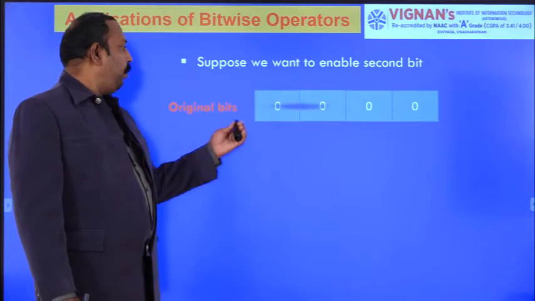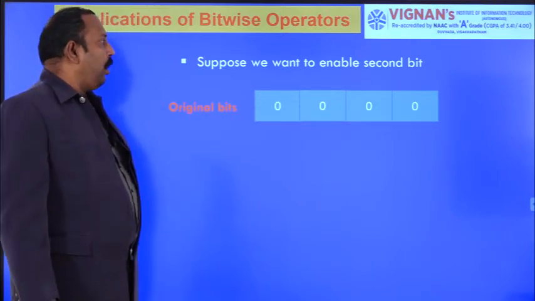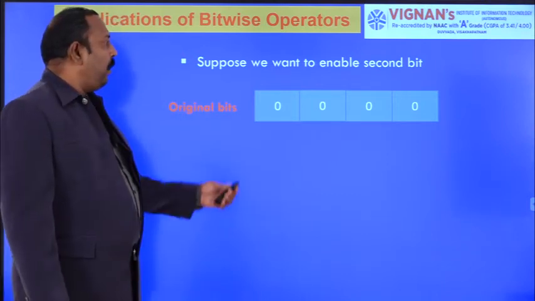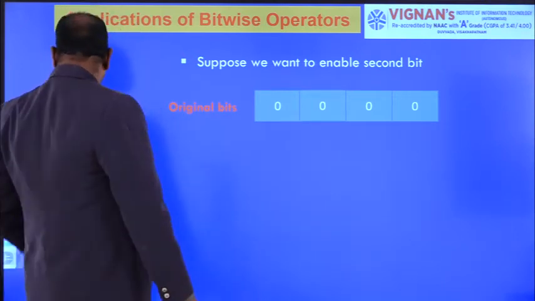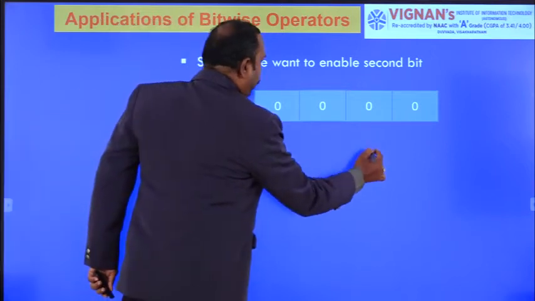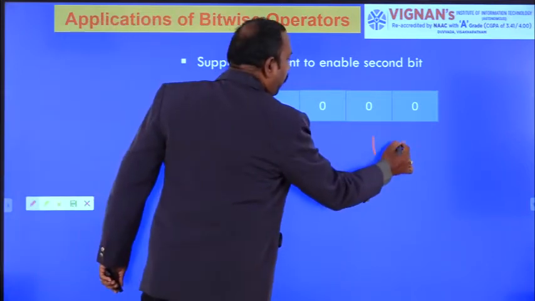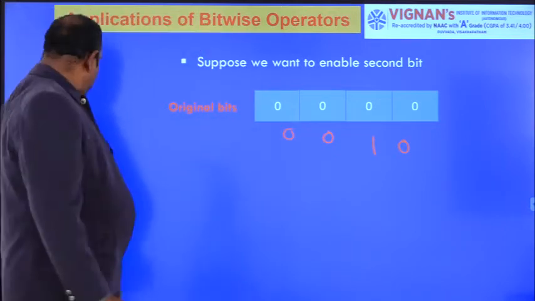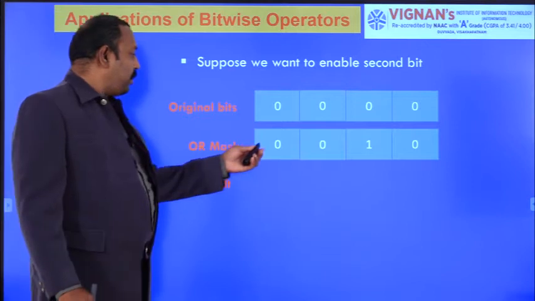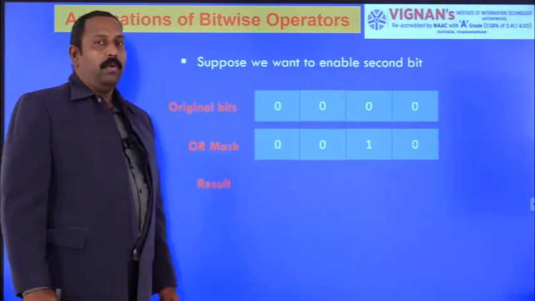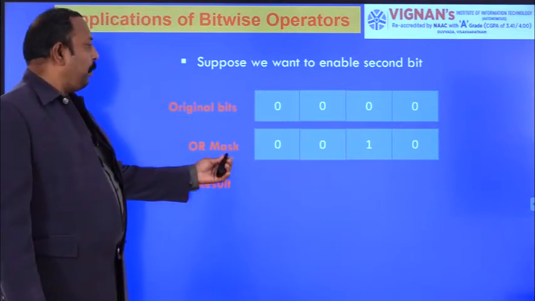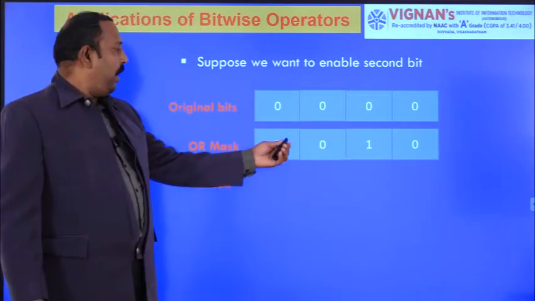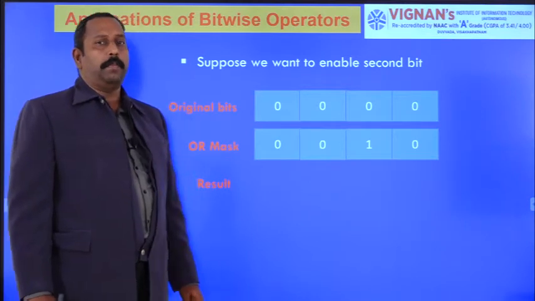Initially the original bits are all zeros. Now I want to make the second bit 1. So what you have to do is put 1 in the second bit position, and the remaining bits must all be 0. That's why here you see the OR mask 0 0 1 0. This is nothing but an OR mask. That means for the bit you want to enable, you put 1 in that position, and the remaining bits must be 0.